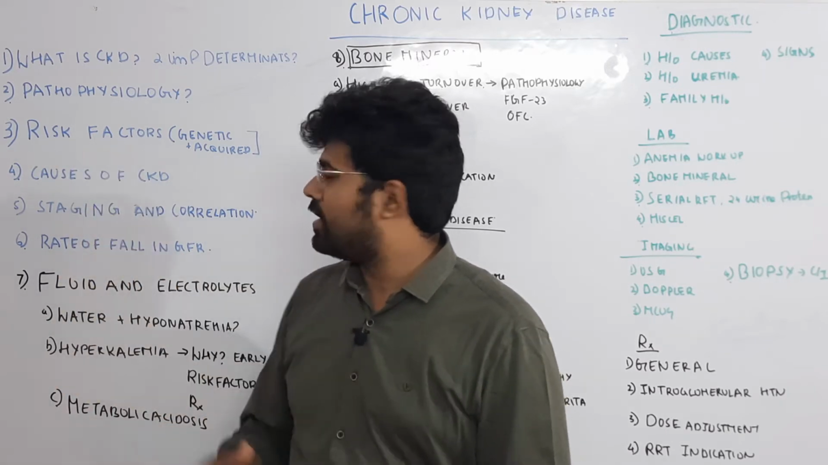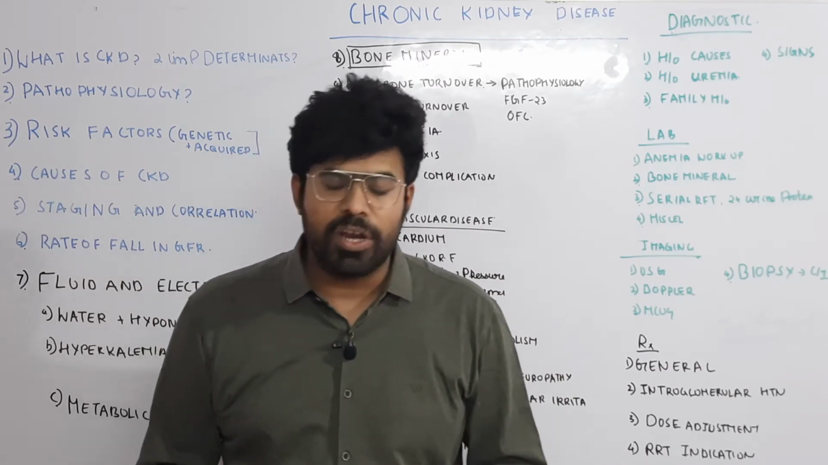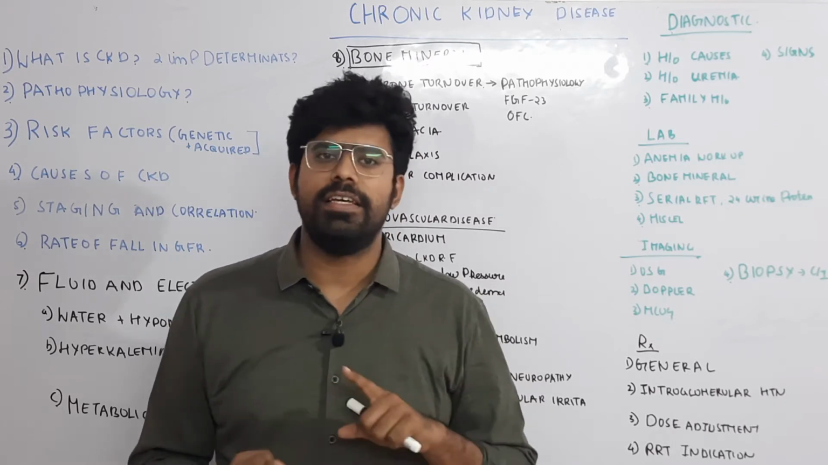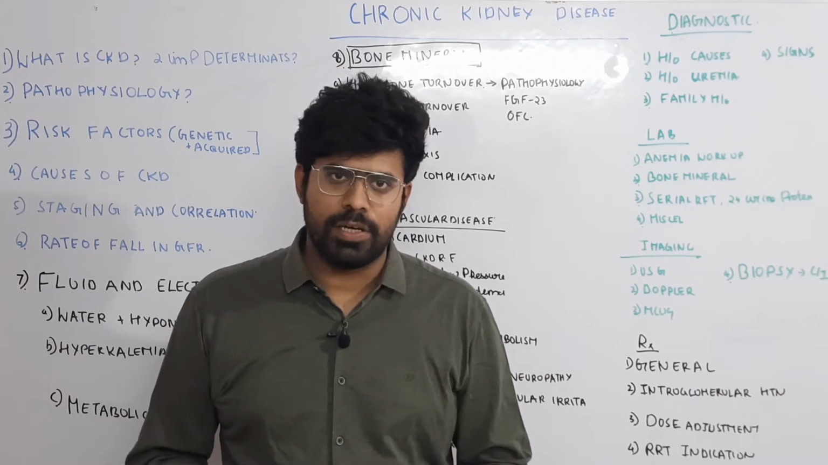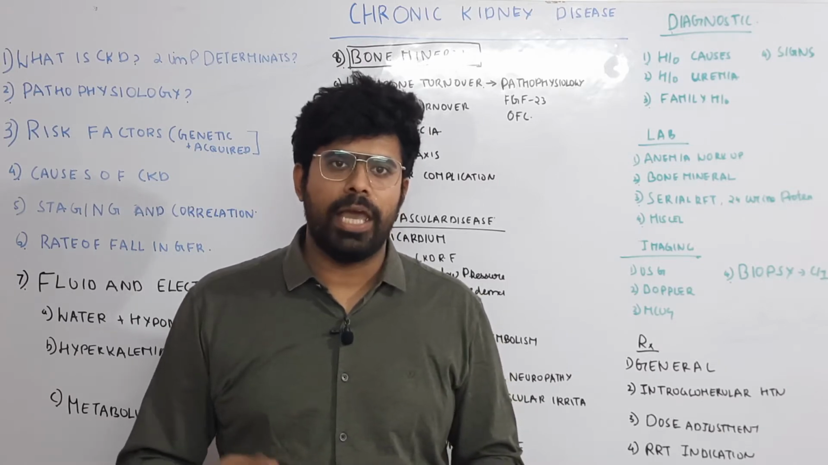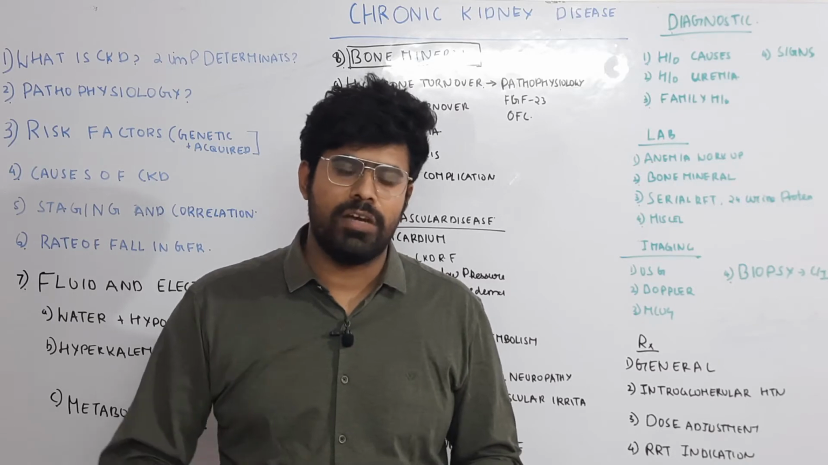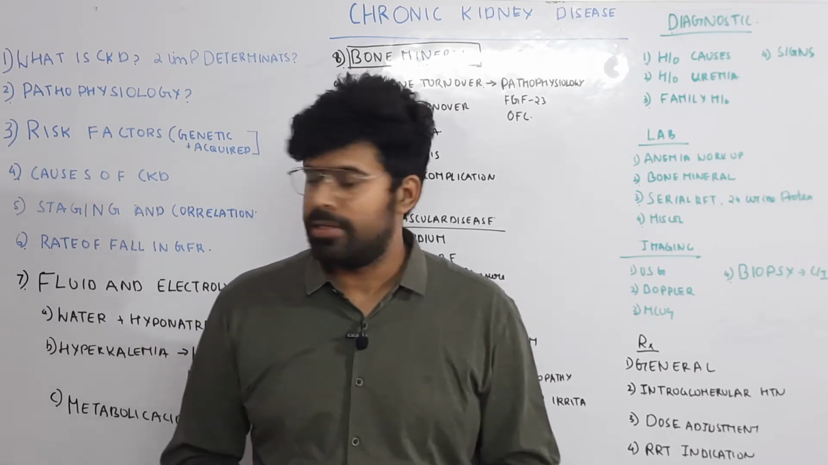So what are the risk factors for CKD? First, we will deal with the genetic risk factors. The most important genetic risk factor for CKD is polycystic kidney disease. That is the most common risk factor. Another risk factor is mutation of the APOL1 gene. This is associated with an increased incidence of CKD in the West African population.